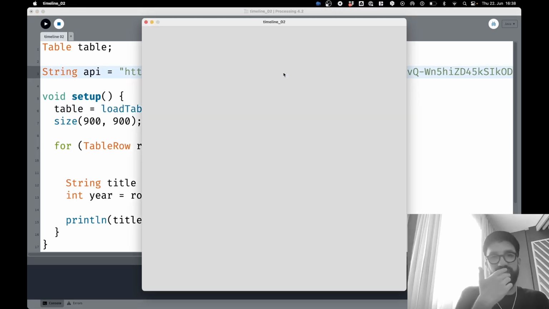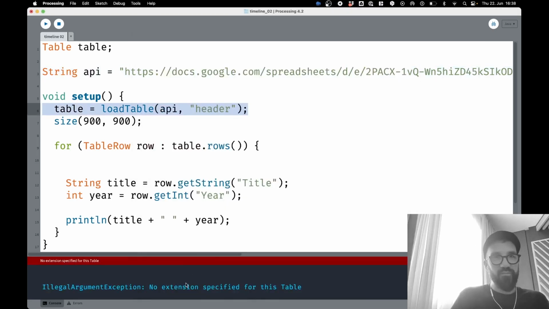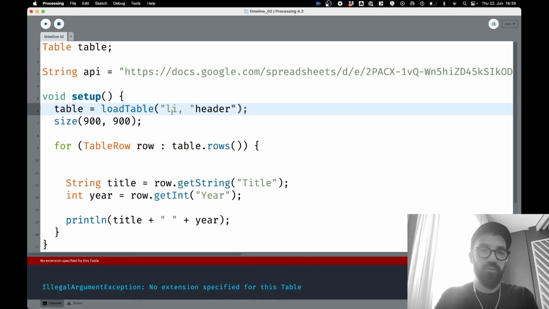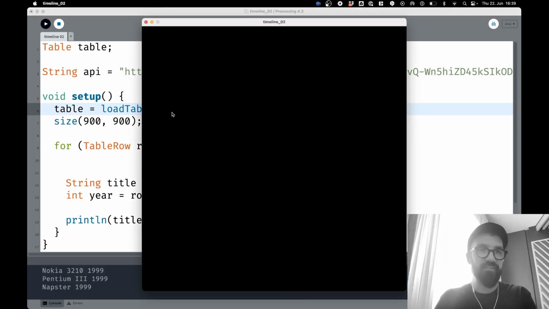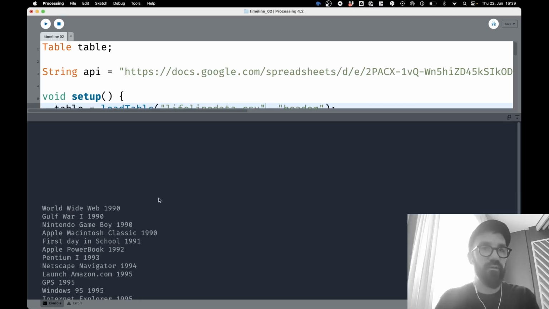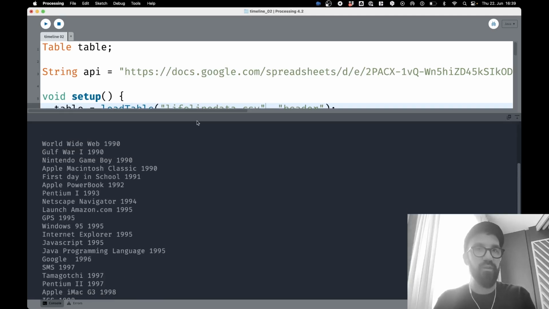Oh my goodness, I'm excited. Illegal argument exception: no extension specified for this table, no extension. First, let's try to load the local file. See if it works. Yes, look, it works. Amazing. So here we go. This is the data that we are pulling from the file.